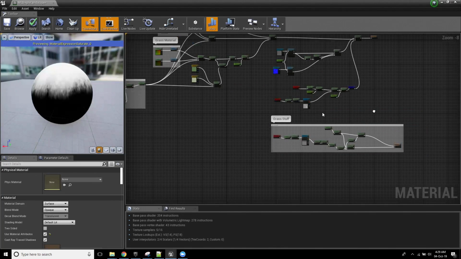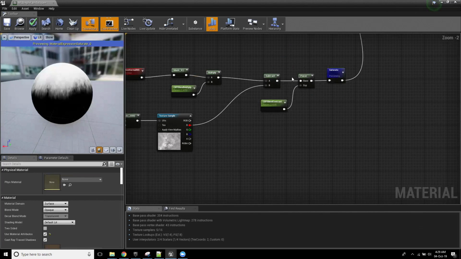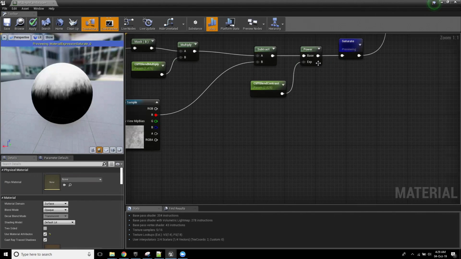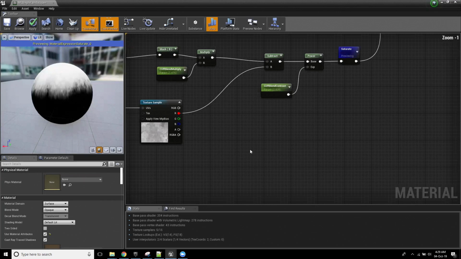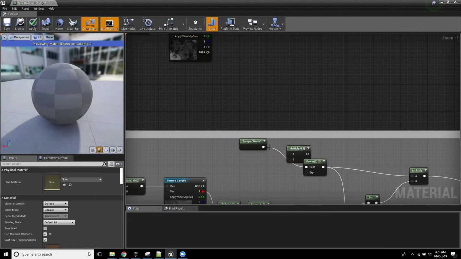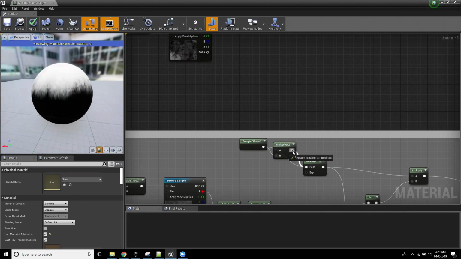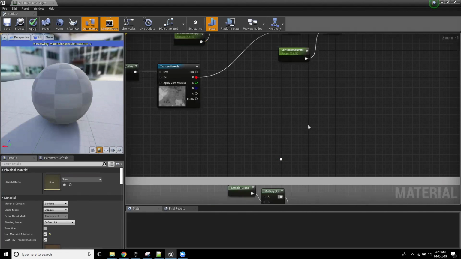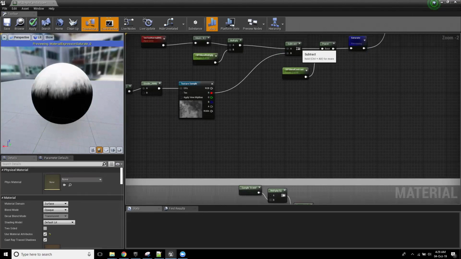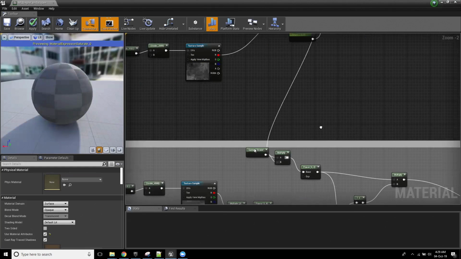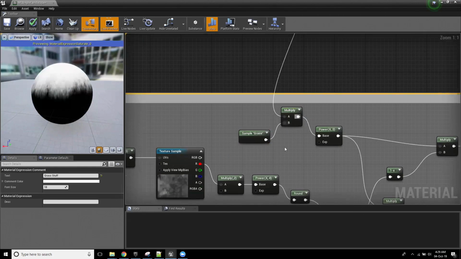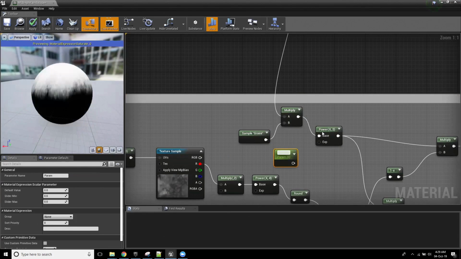Now, I'm going to get this and multiply the existing grass value against this. And I'm going to add a value here called grass contrast. I did it again. There we go.